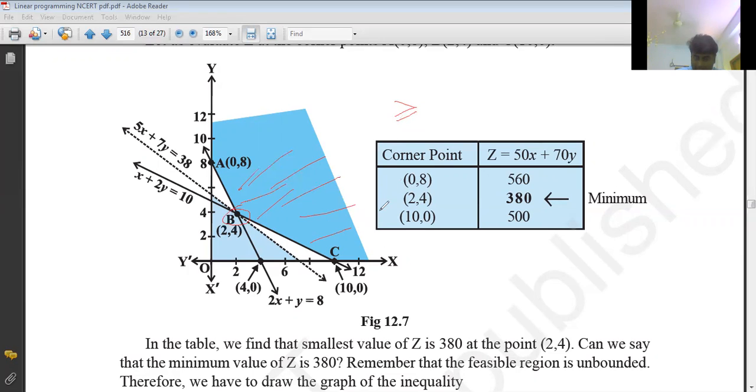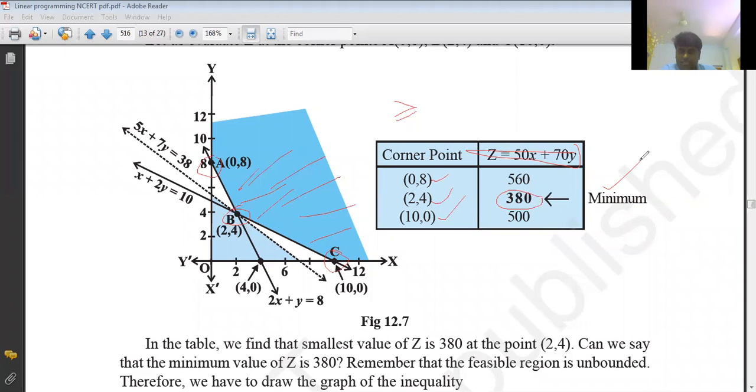First of all, we'll go for taking corner points. What are the corner points? B, A, and C. Okay, so we should write like this. From the figure, the graph is unbounded and closed by the corner points A (0, 8), B (2, 4), and C (10, 0). Now take the table values. Now take the corner points, write the objective function also, and substitute these values. So finally, where do you get the minimum value? At (2, 4), we got the minimum value as 380.